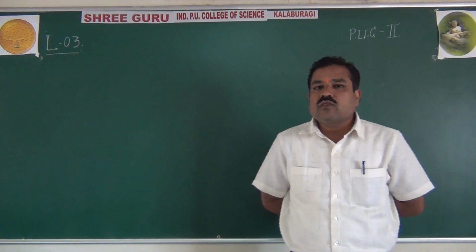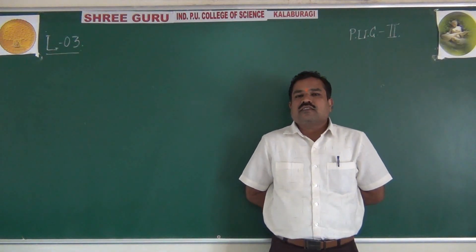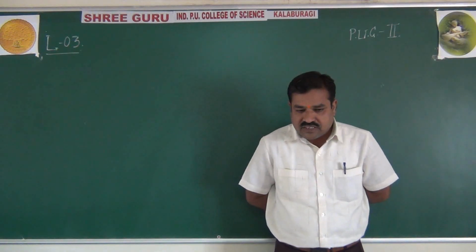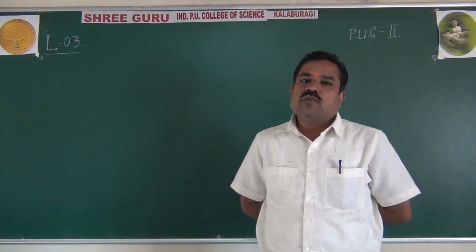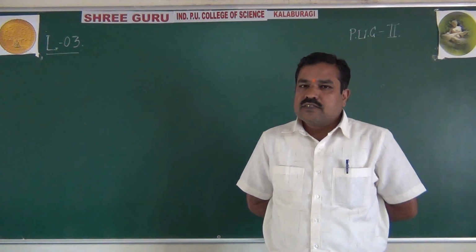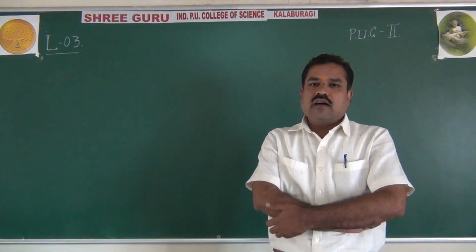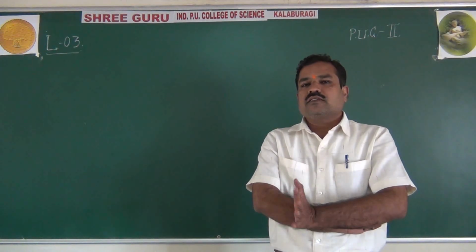That means how nitrogen differs from the rest of the group 15 elements, that is from phosphorus, arsenic, antimony and bismuth. And I also gave you the reasons for the anomalous properties. I told you yesterday it's a compulsory question in theory. It asks for reasons for 2 marks and properties for 3 marks. Nitrogen differs from the rest of the elements mainly due to small atomic size, high electronegativity, high ionization enthalpy and absence of d orbitals.